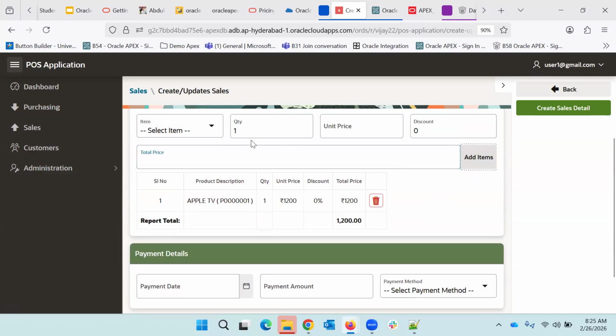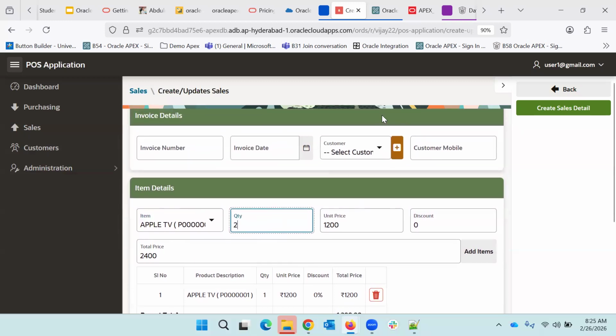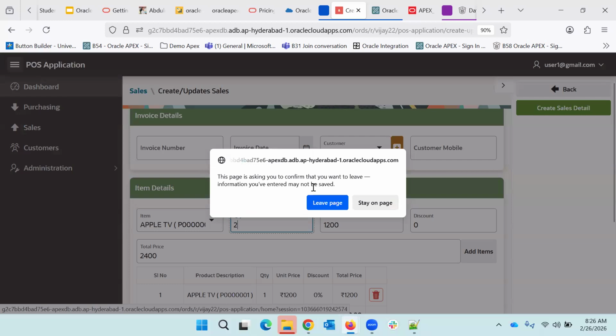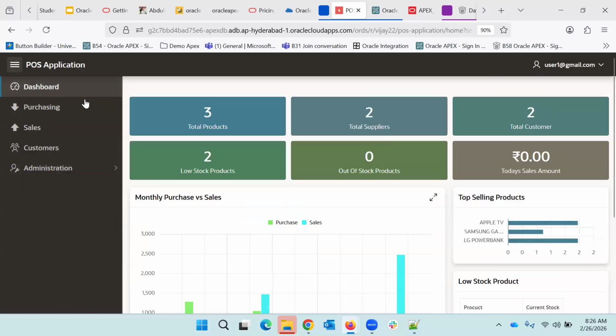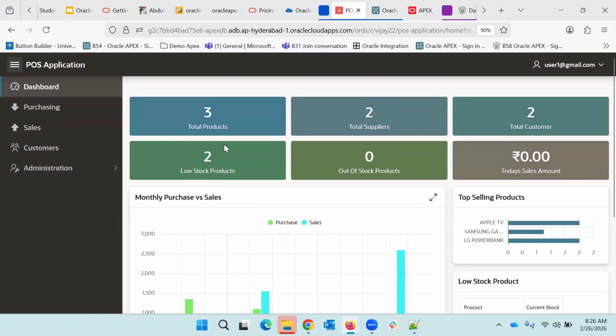When you change anything, like the quantity, your total price will be calculated. It means on your action, some other action will be triggered, so dynamic actions and all. Then we'll be seeing how we'll be creating the charts. This project will be divided into four phases. First we'll cover the admin, then purchasing, then sales, and at the end the dashboard. So this complete end-to-end project will cover and use all the features.